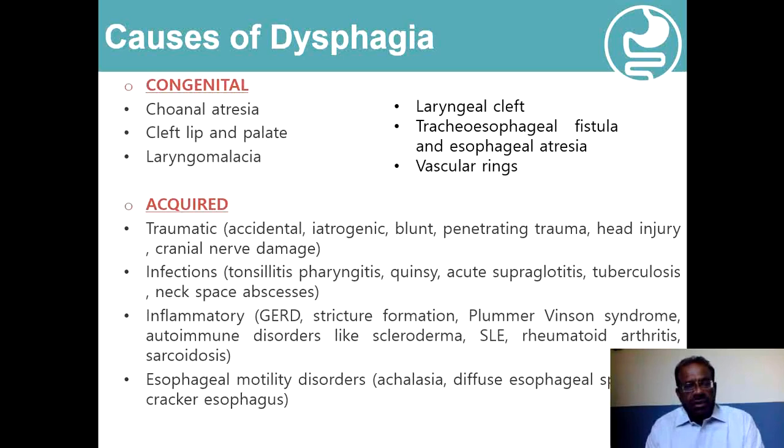Then, in the list of acquired causes, those conditions associated with esophageal motility disorders like achalasia, diffuse esophageal spasm, and the nutcracker esophagus can be associated with dysphagia.